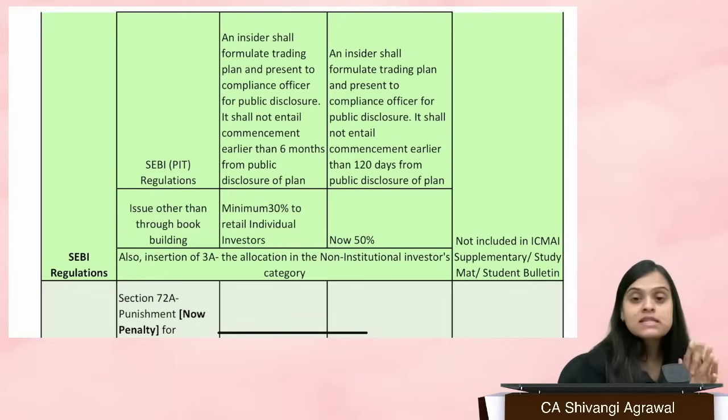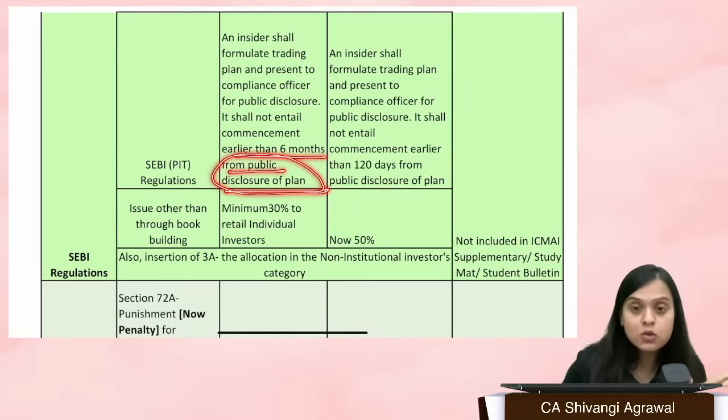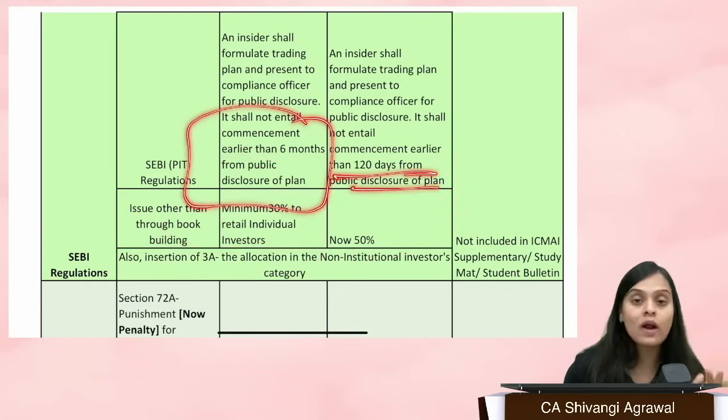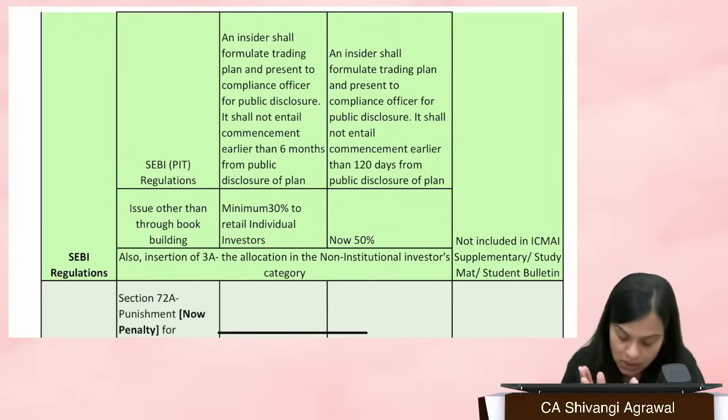Now, of course, there's a period: when can you begin the trading? You cannot begin trading earlier than 6 months from the disclosure of the plan. So if you have disclosed the plan, after 6 months your trading could actually happen. This was the earlier position. Now it's 120 days. So this has been reduced.